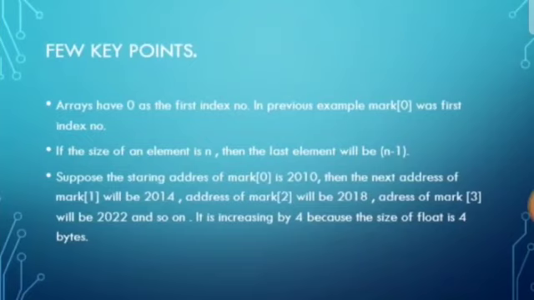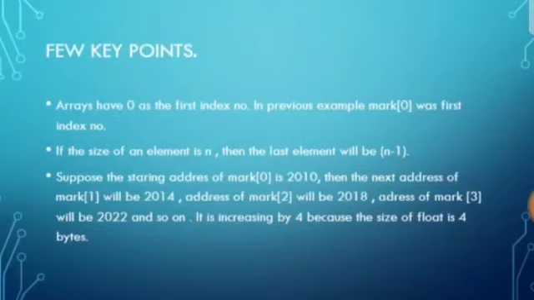Few key points. Arrays have 0 as the first index number. That is, in the previous example, mark 0 was first index number. So if the size of an element is n, then the last element will be n minus 1, that is size minus 1.